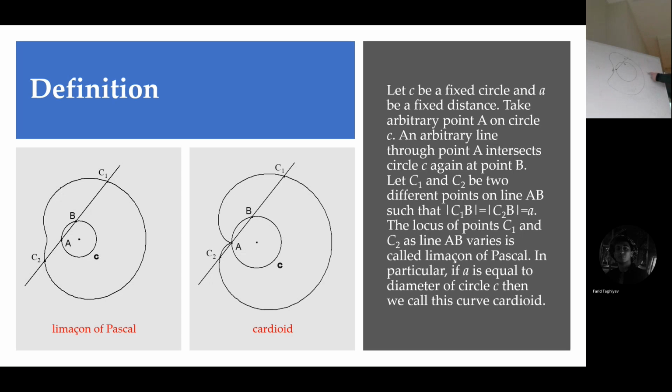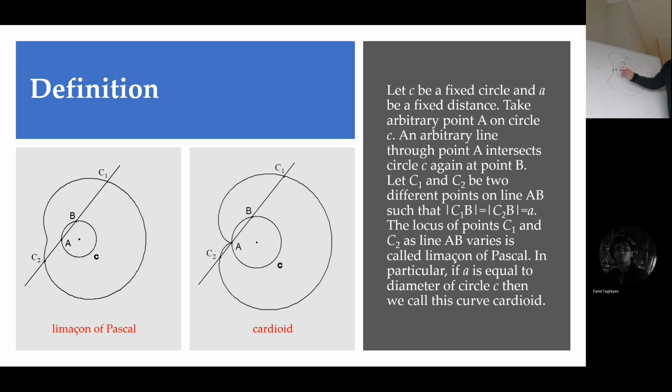If A is larger than the diameter, you will obtain a curve like this. But if A is smaller than the diameter, you will obtain a curve which has a loop. It intersects itself. But if A is equal to exactly the diameter of the circle, then you will obtain this cardioid, another interesting curve.